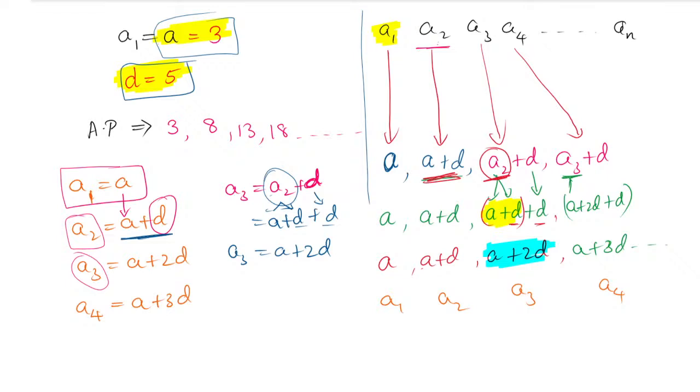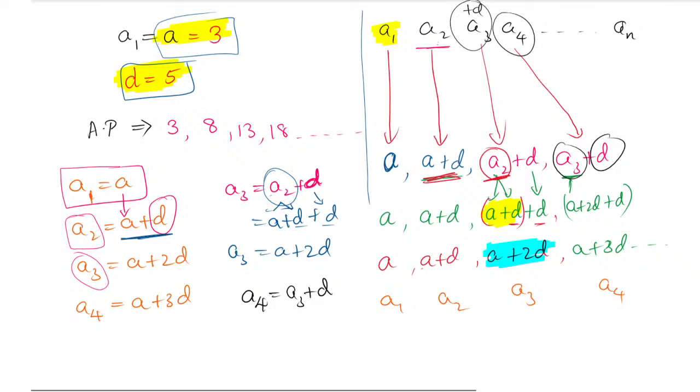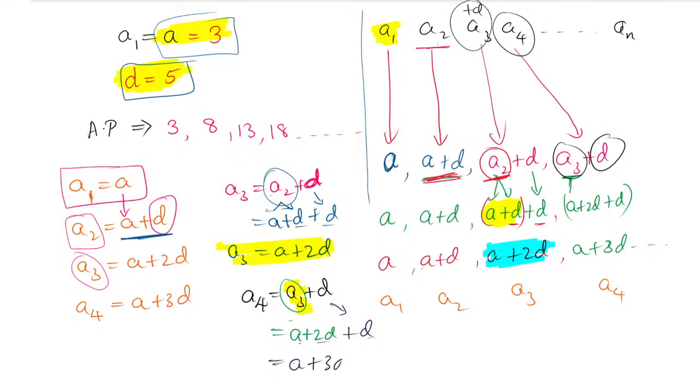Okay. Similarly, if you want to find A4, we have to add a D to the previous term. To find A4 means we have to add a D to the previous term. So A4 is nothing but A3 plus D. But what is the A3 value? A3 value is here, A plus 2D. Substitute that value. So it will become A plus 2D, because the A3 value is A plus 2D. And lastly we have that D as it is. That D I will keep as it is, A as it is, but 2D plus D is 3D. So like this it will continue. So A4 is equal to A plus 3D. And you don't want this derivation.